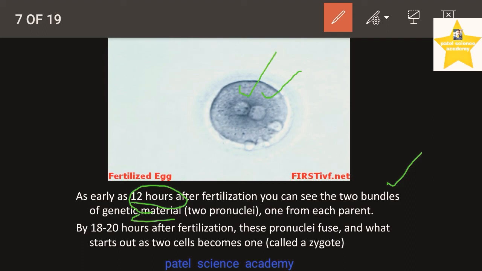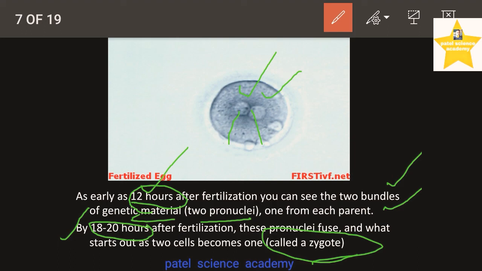Two bundles of genetic material, that is two pronuclei, one from each parent. You can see these two bundles here. This takes place after 12 hours of fertilization in that cell, and by 18 to 20 hours after fertilization, these two pronuclei fuse, and what starts out as two cells becomes one, and that is called the zygote.